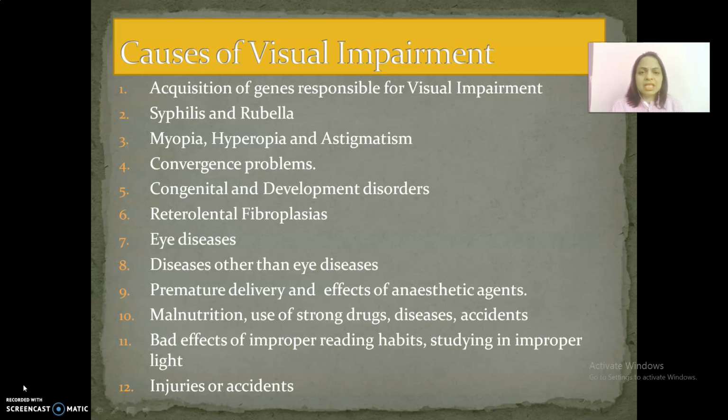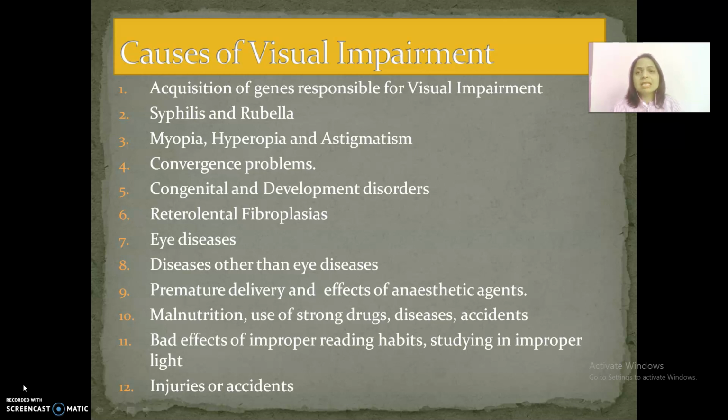And there are many convergence problems. If all these conditions are not corrected, they may lead to blindness in the affected eye. Some other reasons may be congenital and developmental disorders. They may also contribute towards visual impairment.